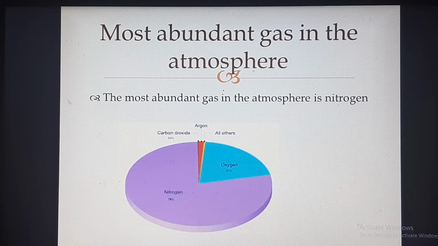The most abundant gas in the atmosphere. Which is the most abundant gas in the atmosphere? See the picture, we can see the purple color, that is nitrogen. So nitrogen is the most abundant gas in the atmosphere. Almost 78% of the atmosphere is nitrogen.